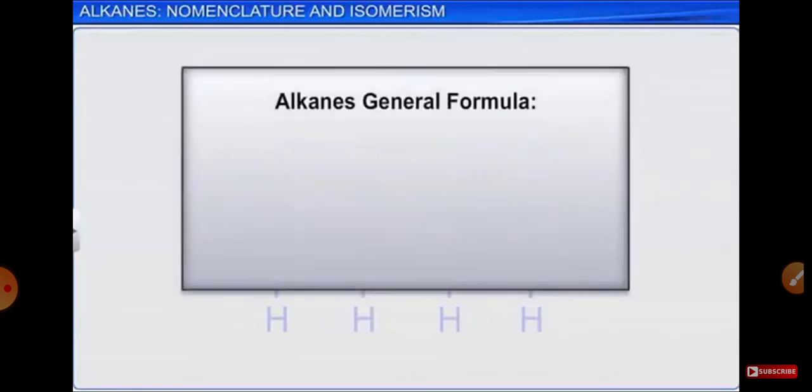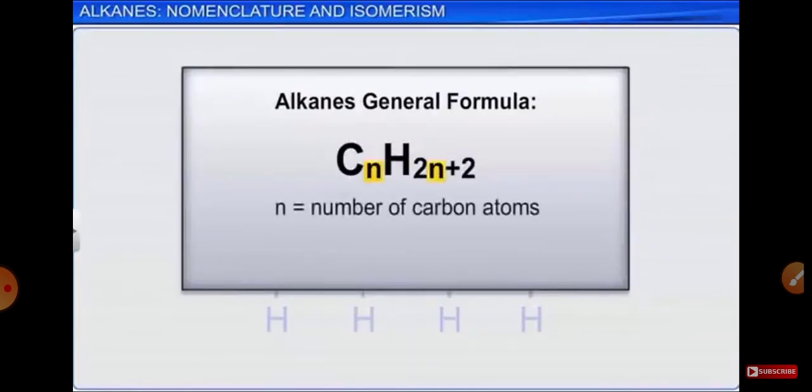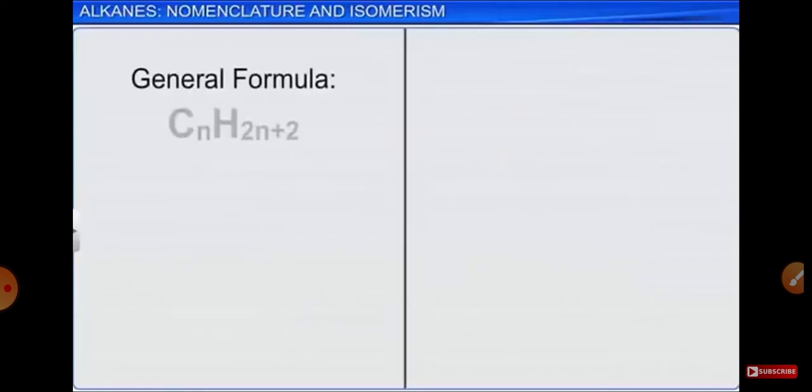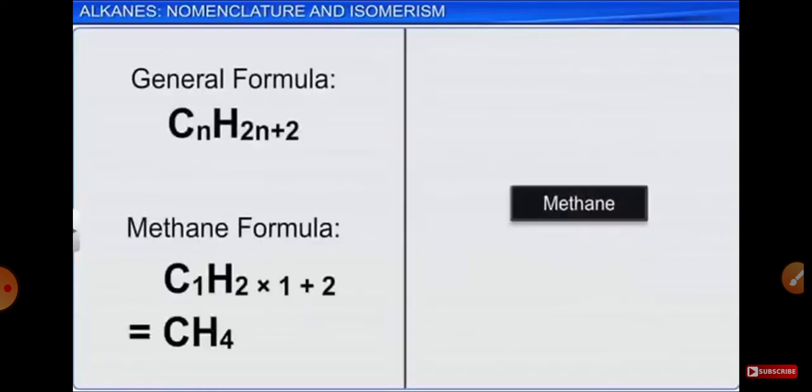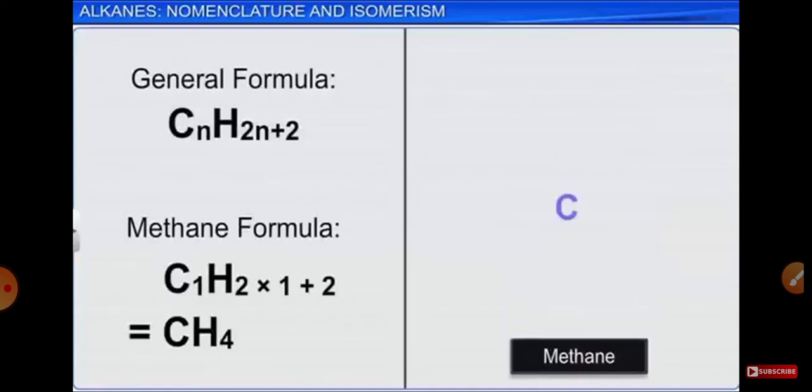We have learnt that the general formula for alkanes is CnH2n+2, where n stands for the number of carbon atoms and 2n+2 stands for the number of hydrogen atoms in a molecule. The simplest alkane is methane. It has 1 carbon atom connected to 4 hydrogen atoms.